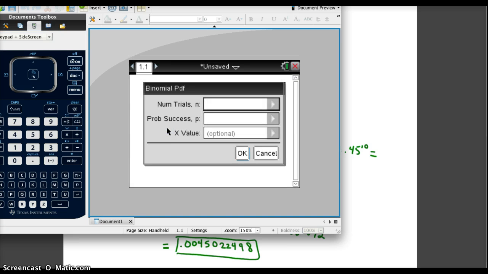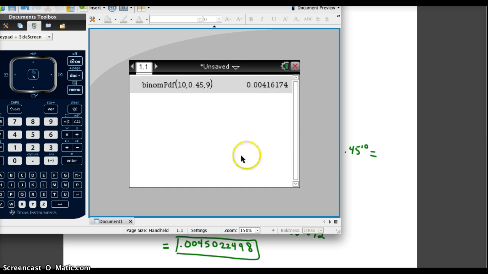My n was 10, so I'm going to type in 10. The probability was 0.45, and my x value was 9, so if I just hit OK, notice that this was my first value of when x was equal to 9, I had 0.00416.